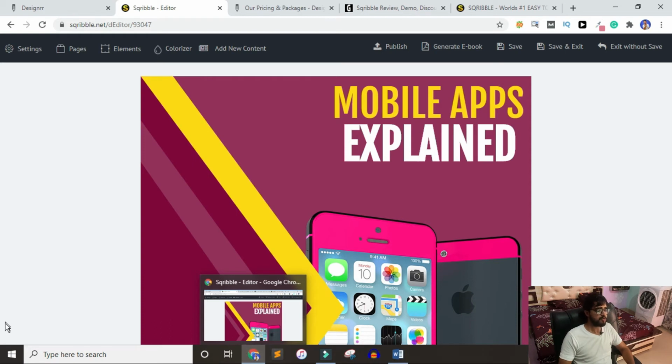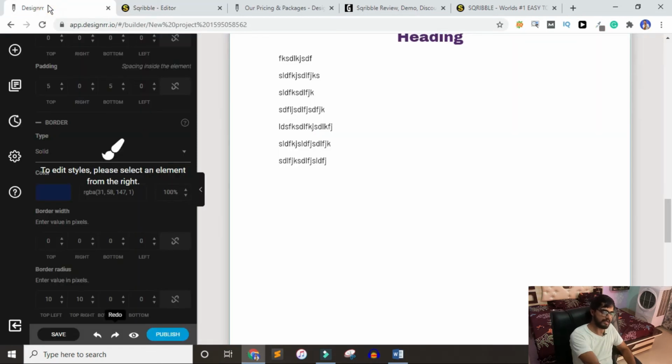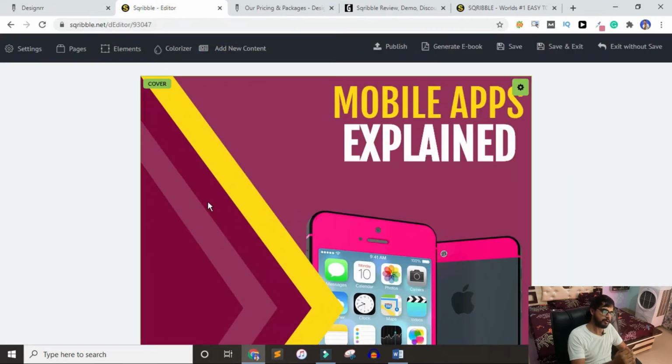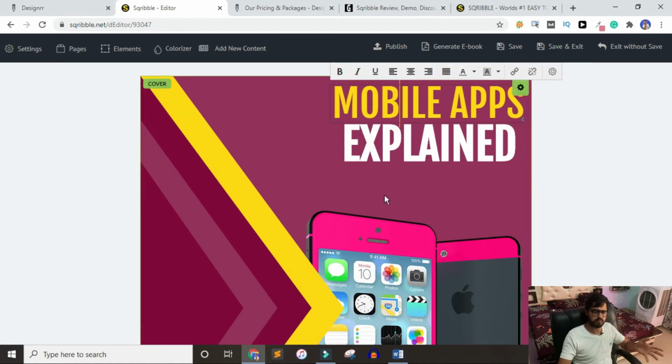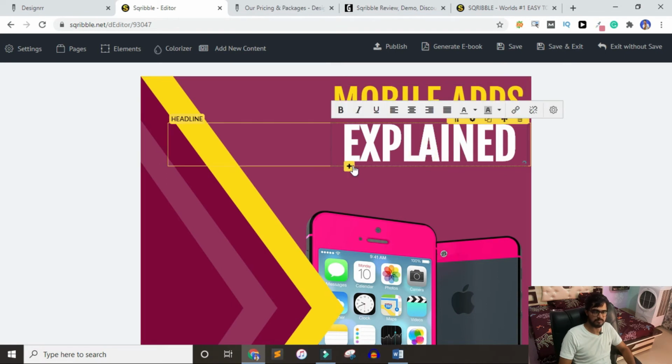One more feature, if you have noticed while I was creating the project: designer speed. Basically the designer is faster than the Scrabble. I don't know what is going on behind the backend, but definitely while you are creating your project, you can notice the difference in speed. But once you are inside the editor, the speed is the same in both editors, so you don't need to worry about the speed once you load it into the editor.